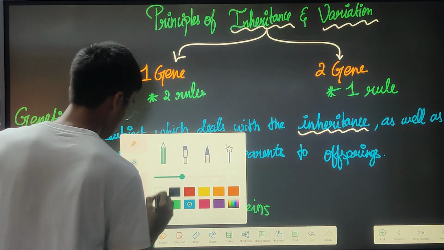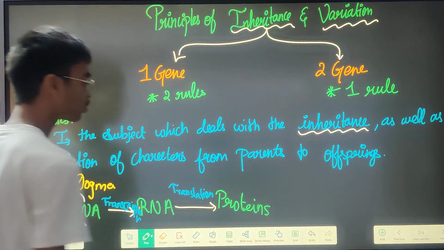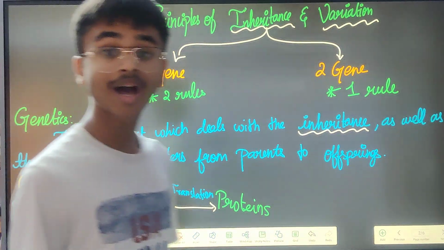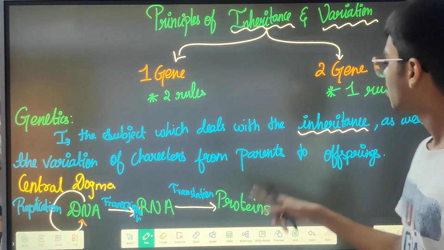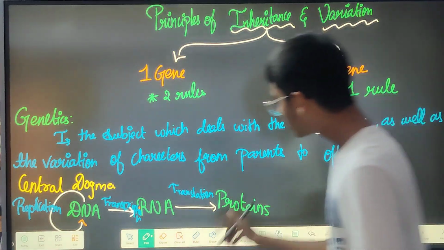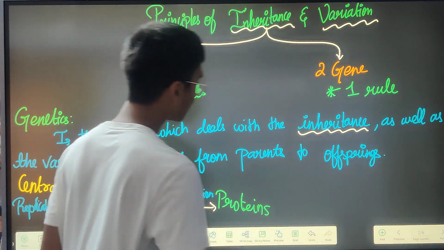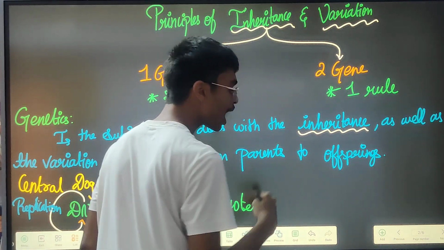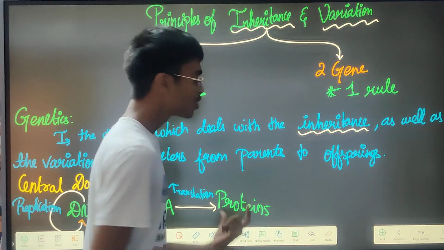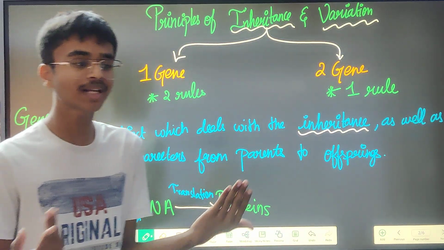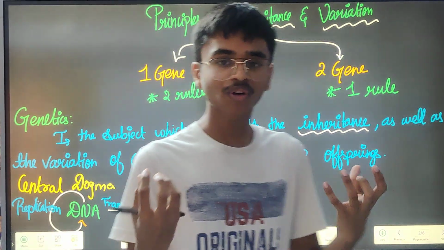Okay, so RNA will be converted into proteins. That's it. So what are proteins? Proteins are the hormones. Hormones are made up of what? Proteins, right? So what are hormones? Hormones are the things that are responsible for our looks, for our characters.